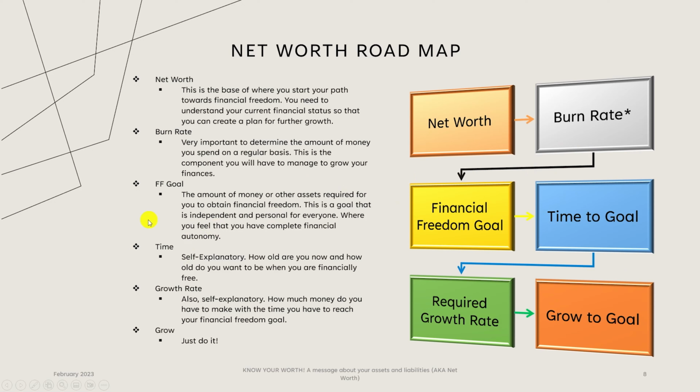And this is pretty much self-explanatory. It's just how much time you have between now and the age you want to be financially free. Once you have that set up, now you figure out your growth rate, how much money you have to make annually, how much money you have to save or invest to actually achieve your financial freedom goal based upon the number of years you have between now and the age you want to be when you achieve this goal. And once you have that, then you just do it and you grow to your financial freedom goal.